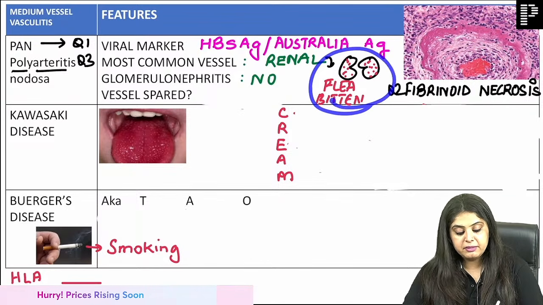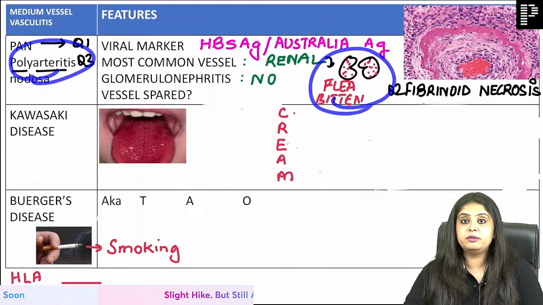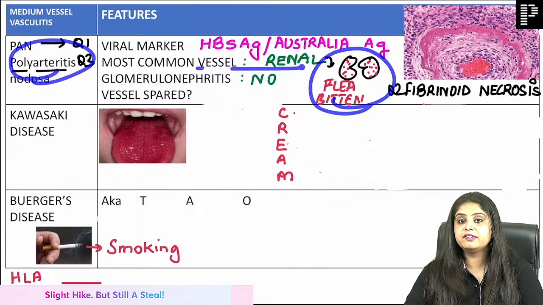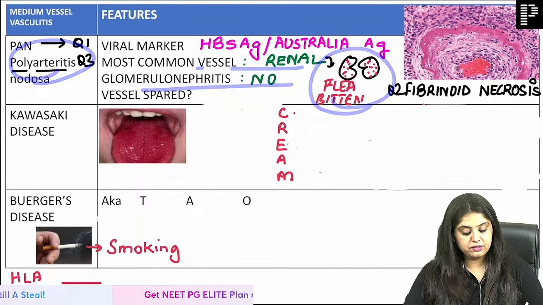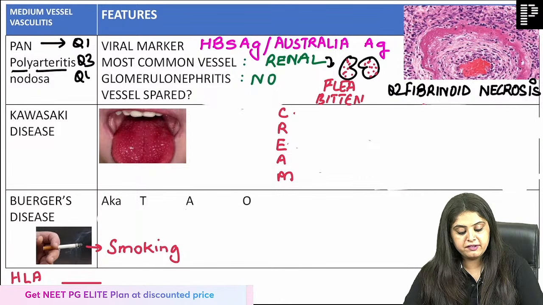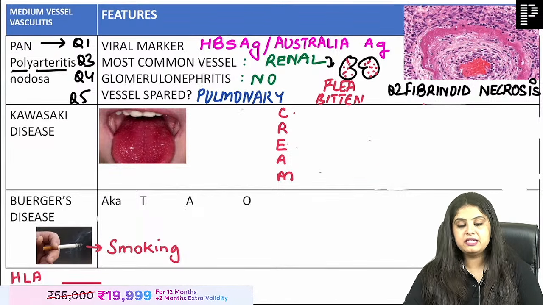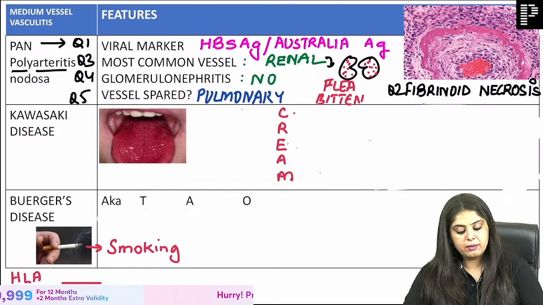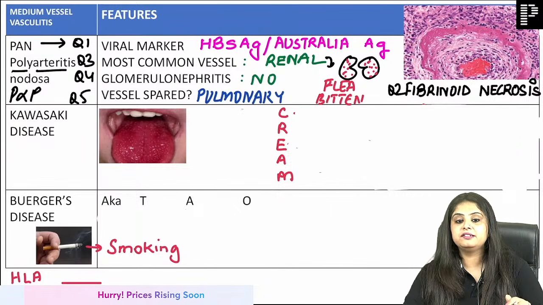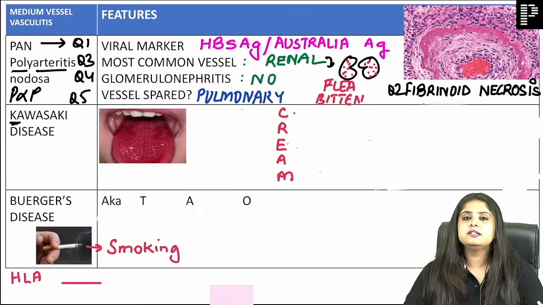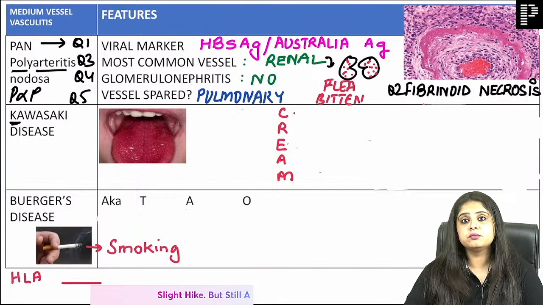Anyway, coming back, flea-bitten kidney, one of the causes is going to be polyarteritis nodosa. Most common vessel, renal. Glomerulonephritis does not occur, becomes question 4. Which is the vessel never ever affected? Pulmonary is spared. So P is not for peak is how you're going to learn it. Now coming to Pan, Khata, Bachcha. Pan is done. Khata, this last year exam, Kawasaki, they went obsessed with it, guys.